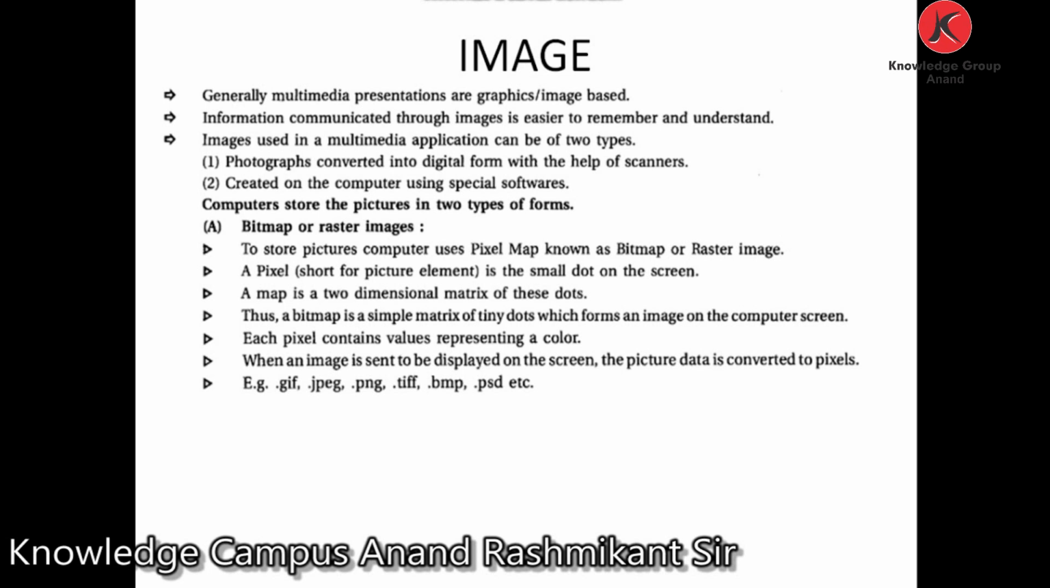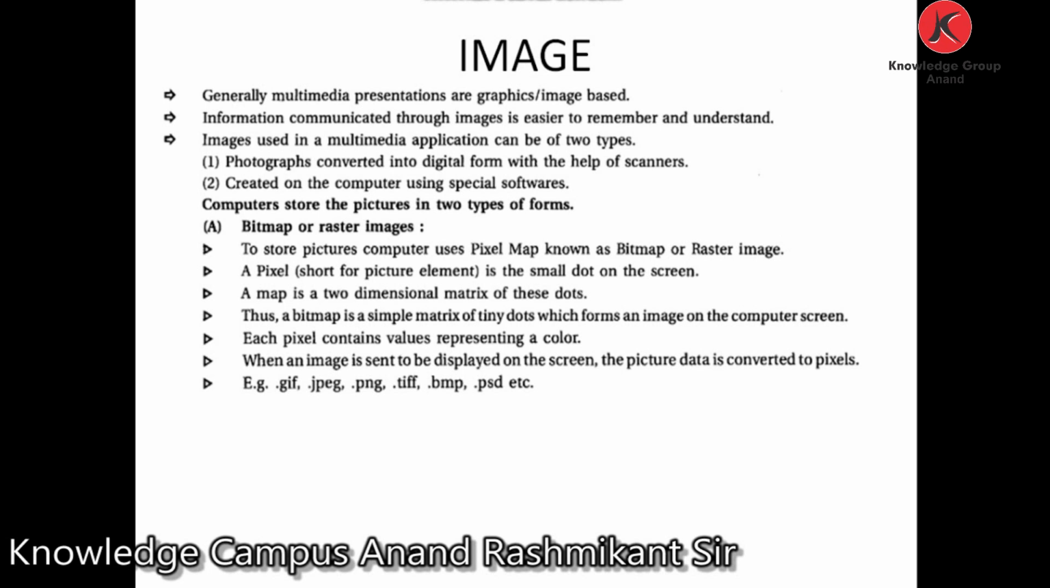It is the small dot on the screen. A map is a two-dimensional matrix of these dots. Thus, a bitmap is a simple matrix of tiny dots which form an image on the computer screen. Each pixel contains a value representing the color. So, when an image is sent to be displayed on the screen, the picture data is converted to pixels. For example, GIF, JPG, PNG, TIF, BMP, PSD, etc. These are bitmap or raster type images.